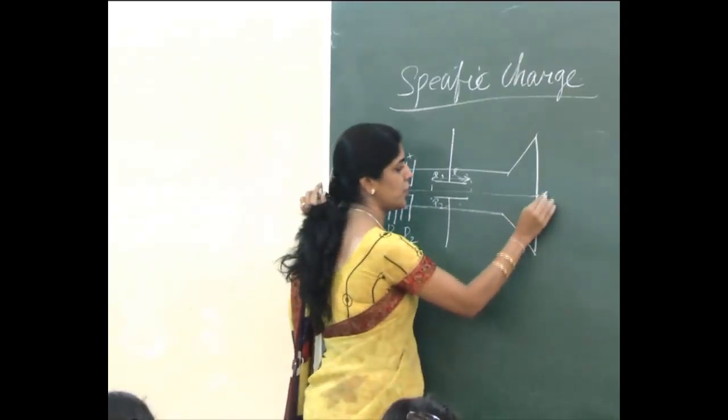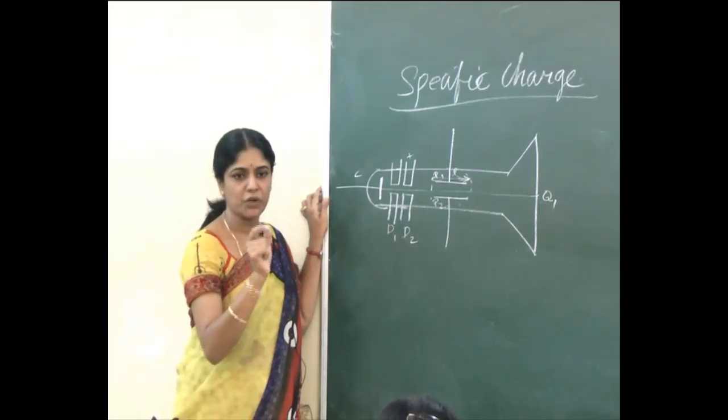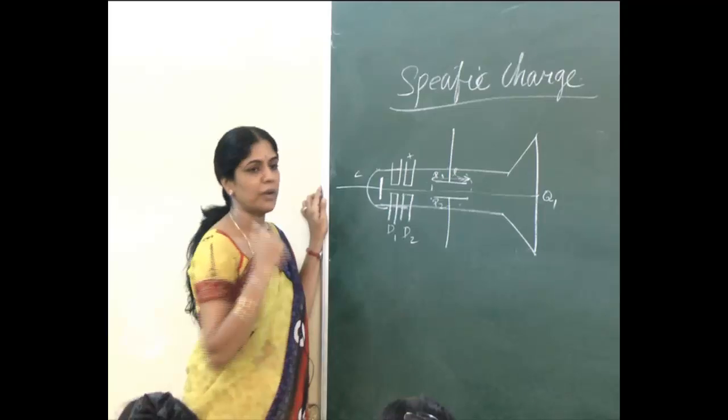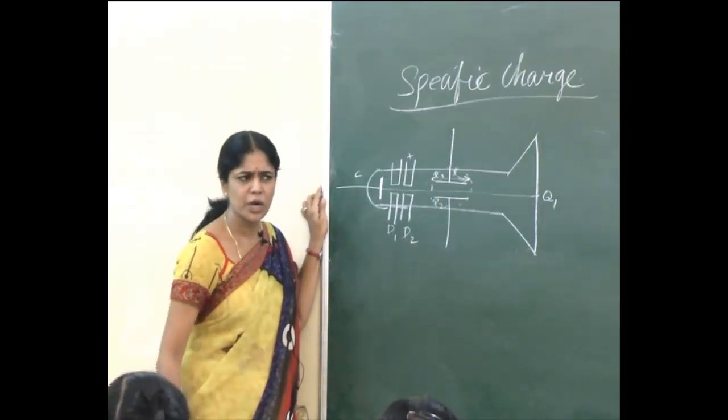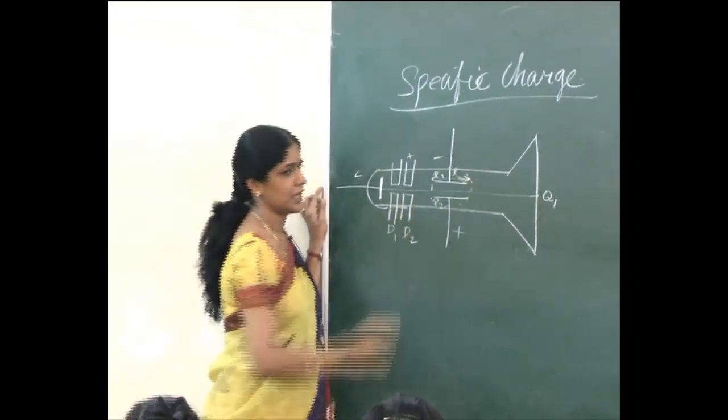Let this point be Q1. What is this point Q1? At that point only I am getting the scintillation effect. Now I am going to apply the electric field. What happens if I apply the electric field? So let this be positive charge, let this be negative charge.